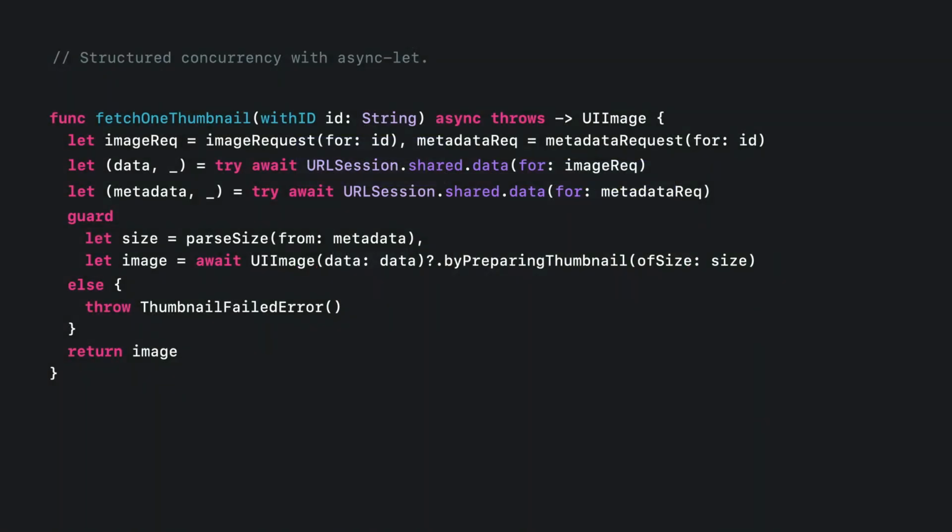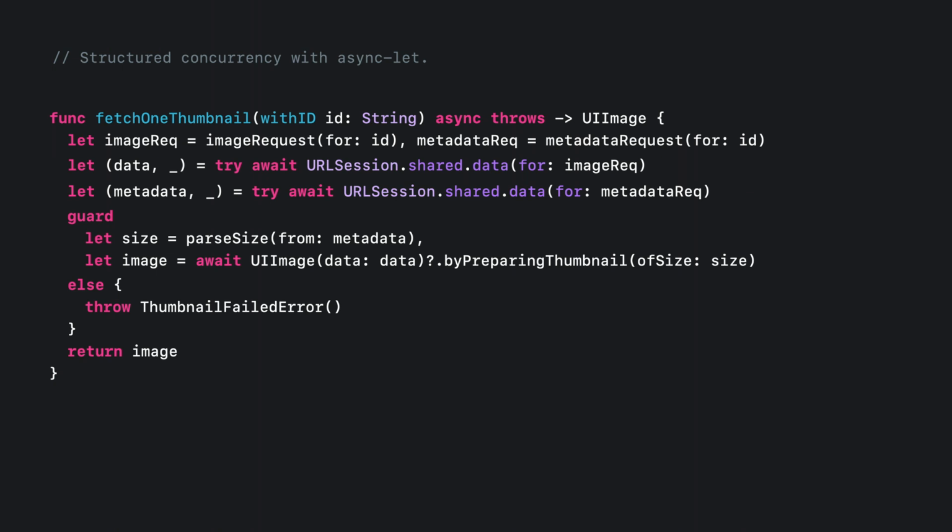Now that you've seen how async let works, you can use it to add concurrency to the thumbnail fetching code. I have factored a piece of the previous code that fetches a single image into its own function. This new function here is also downloading data from two different URLs, one for the full-sized image itself and the other for metadata, which contains the optimal thumbnail size. Notice that with a sequential binding, you write try await on the right side of the let, because that's where an error or suspension would be observed.